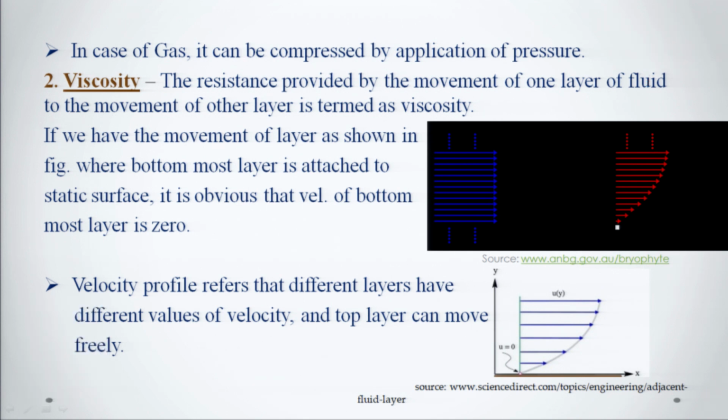viscosity. Okay. So, while understanding the viscosity, the resistance provided by the movement of one layer of fluid to the movement of other layer is termed as viscosity. Okay. So, in the figure you can see the bottom layer having the velocity 0.